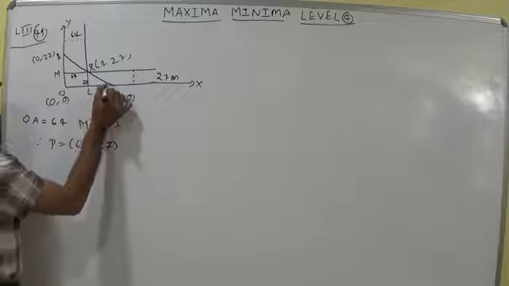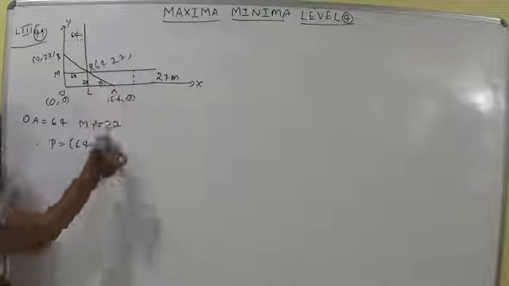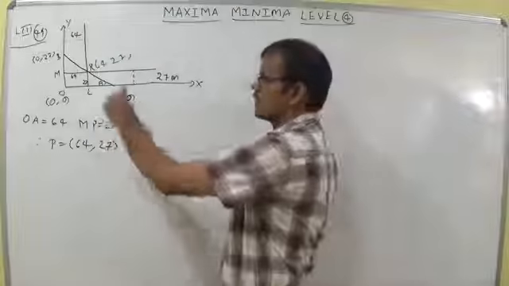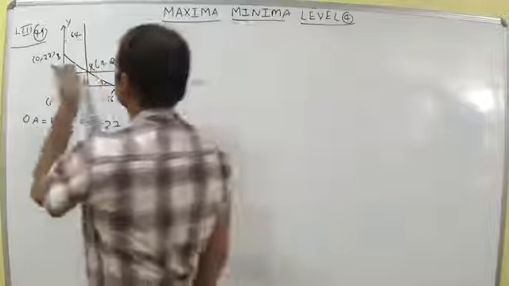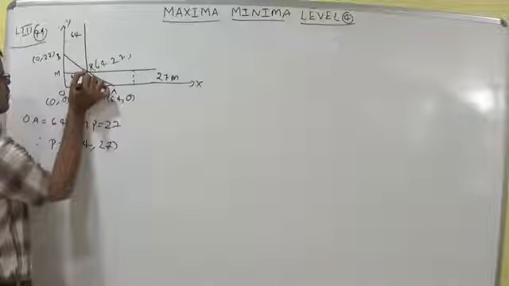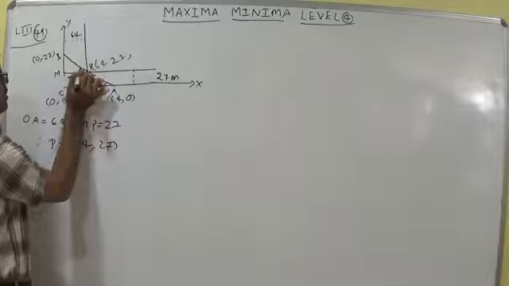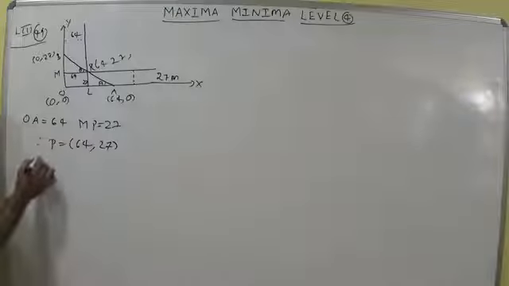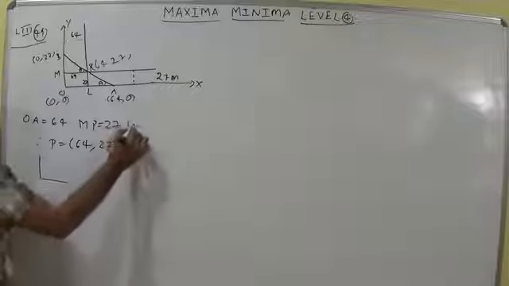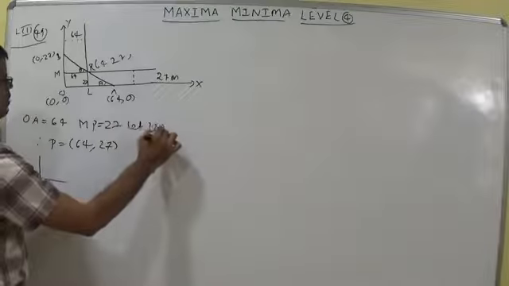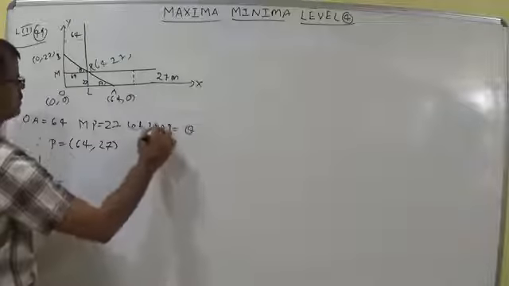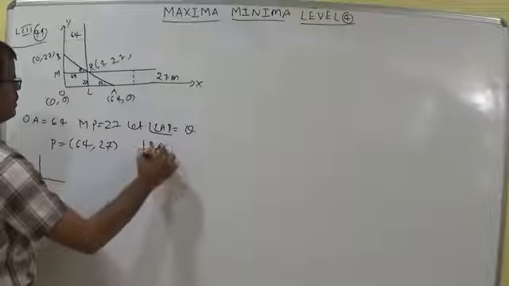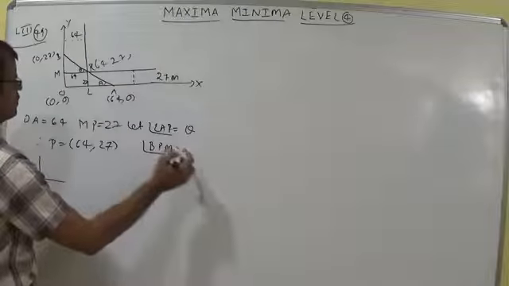Let the angle which AB makes with the positive direction of the x-axis be theta. Angle LAP is equal to theta, and in the same way angle BPM is also theta.